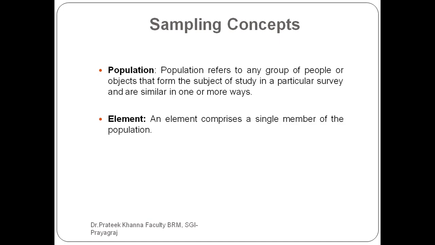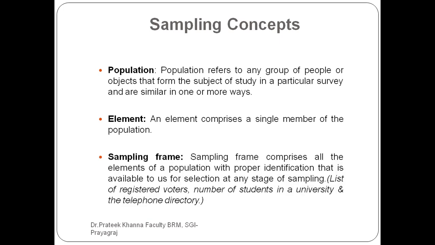Then element. An element comprises a single member of the population, on which you have to study. Then comes sampling frame. A sampling frame comprises all the elements of a population with proper identification. Now you have to remember, an element comprises a single member of the population, not the entire population. So a sampling frame comprises all the elements of a population with proper identification that is available to us for selection at any stage of sampling.